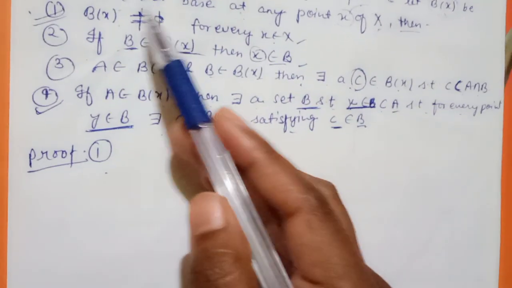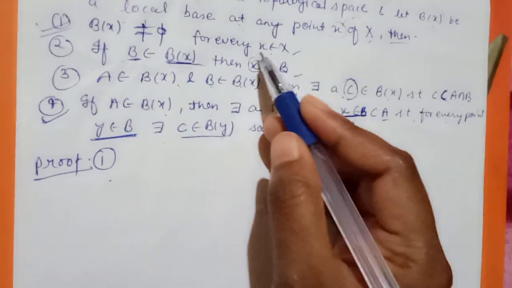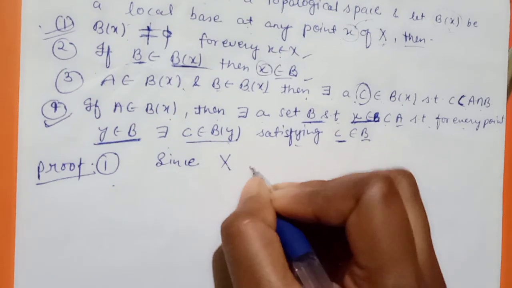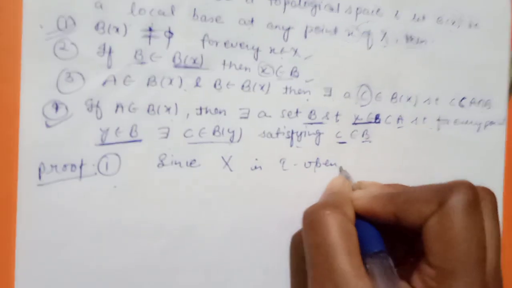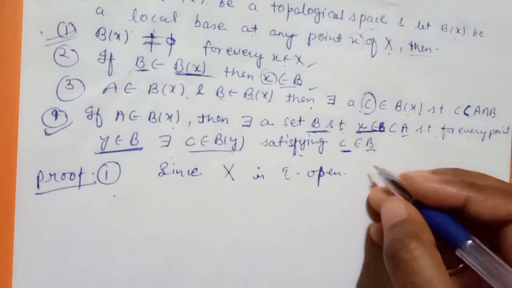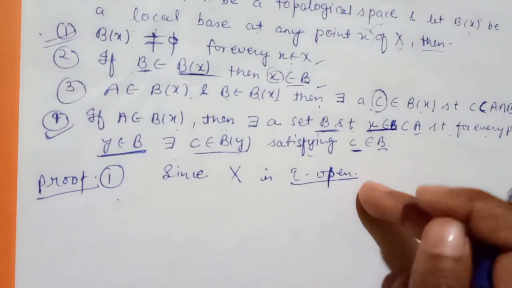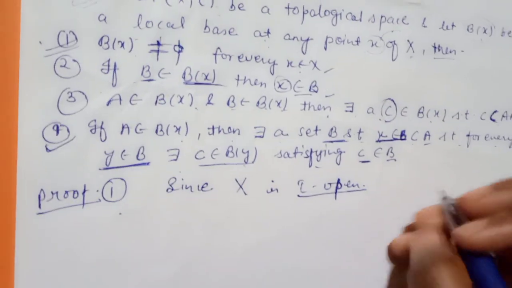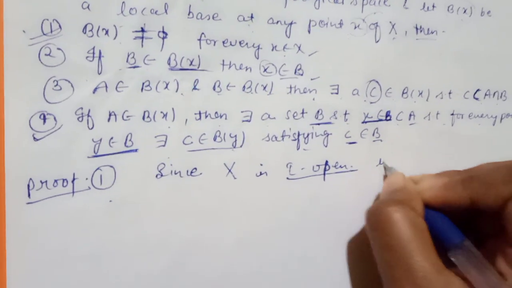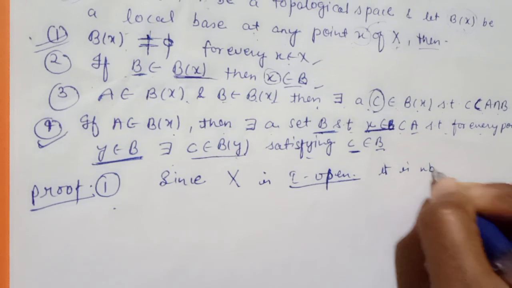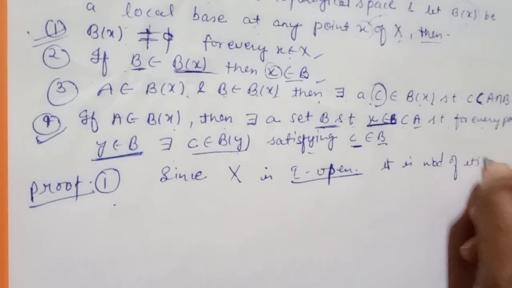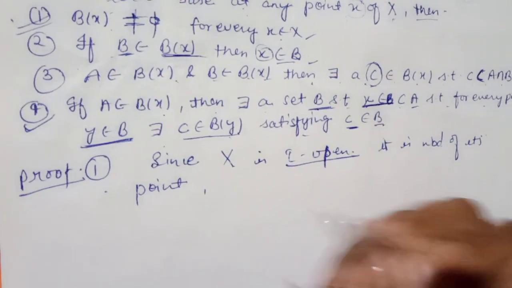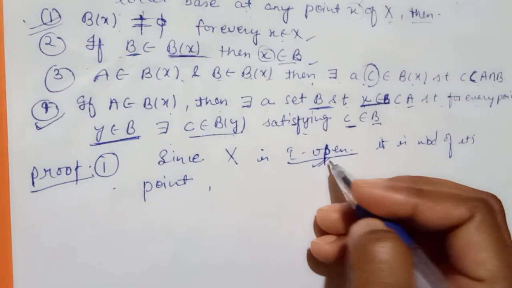The first statement is, we know that for the topological property, since X is τ open, if τ open means it is a neighborhood of its points. Each point of its neighborhood will be open. NBD is used for neighborhood. So it is a neighborhood of all of its points, then the τ set is open.